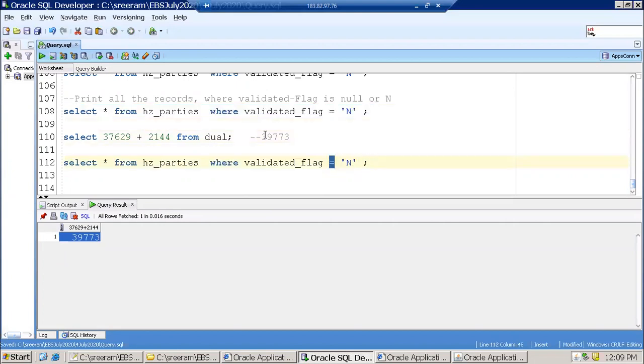One option is, can I write it like this? Valid flag is null or valid flag equal to N. Is this what you're saying?